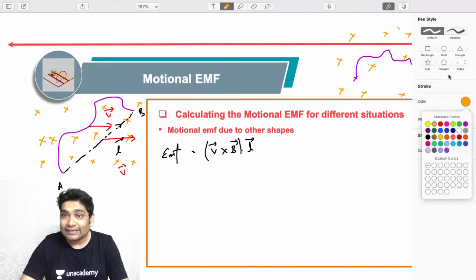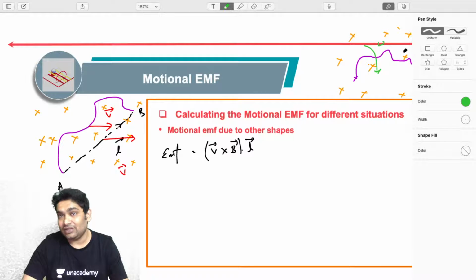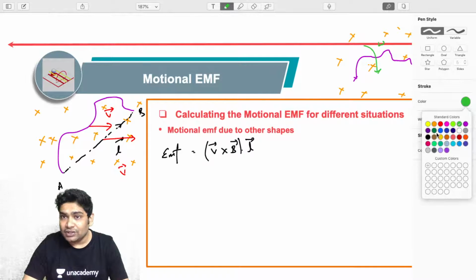So let's try and quickly see that. Imagine that this is rotating like this with some omega. Again, what you would do is you would connect the ends of the conductor with a straight line. So that is how we are always going to approach it.